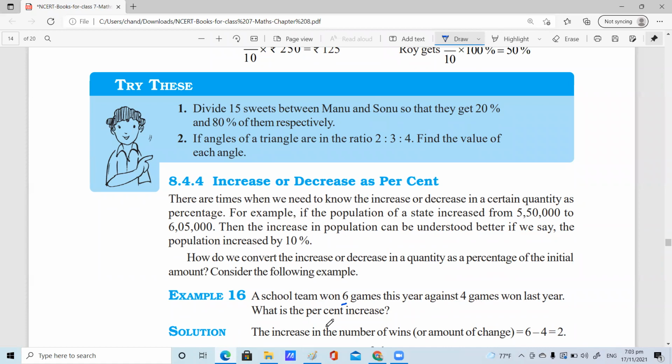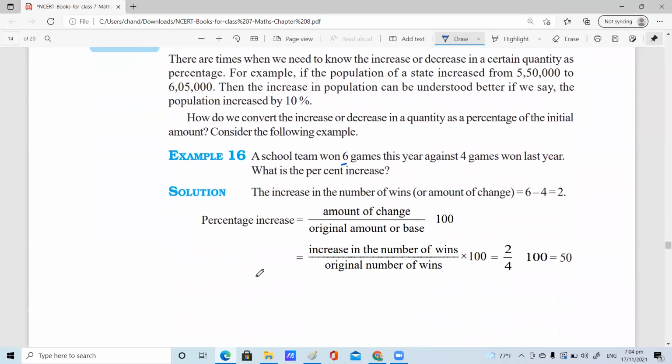See, children, initial year means last year. So 2 matches increased here. So 2 out of 4 into 100. 2 by 4 means 1 by 2, multiplied by 100, which is 50%. So increase or decrease will always be calculated on the initial amount or initial quantity. Here we are taking the initial value as last year's.